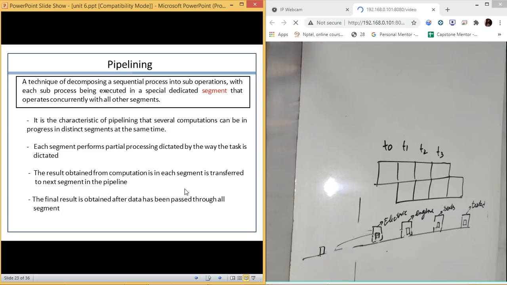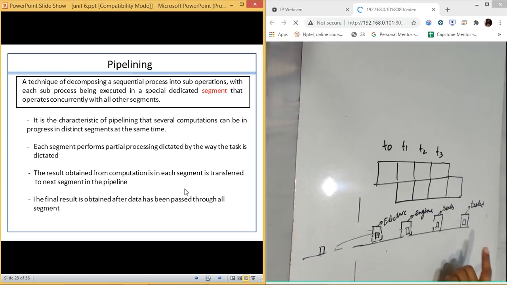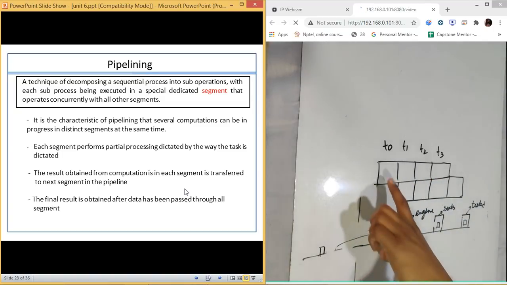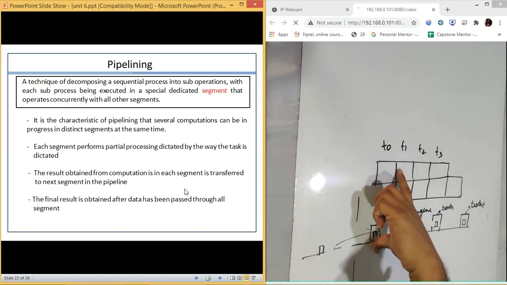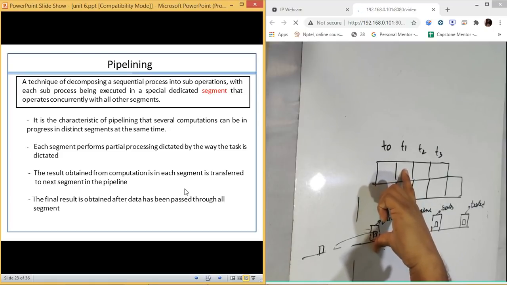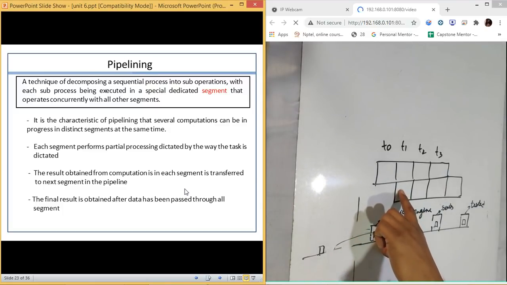They keep on moving the cars and integrate different parts at different bays, and then keep on shifting it to the next place. The same thing happens in our pipeline. In the first place, if it is fetching, then it will not be done. The second device at t1 time is in the fetch phase, decode phase. Now it is the second step like this, and the first bay can fetch the data.